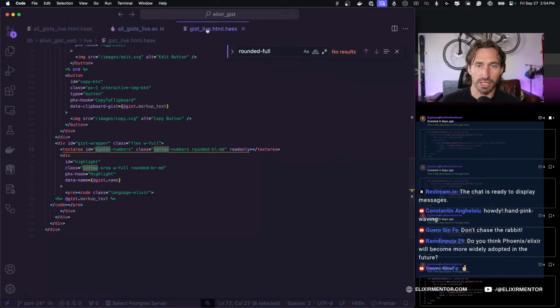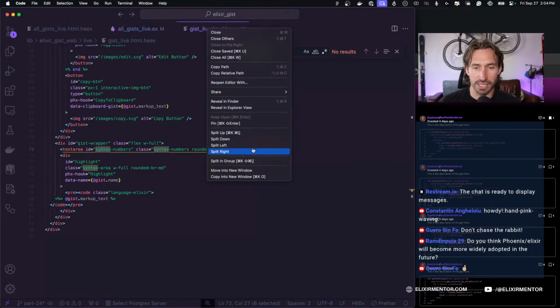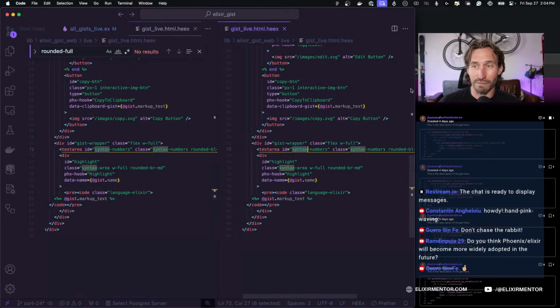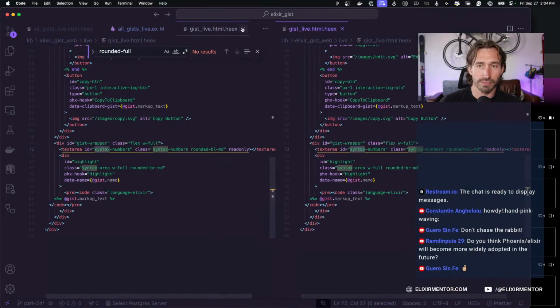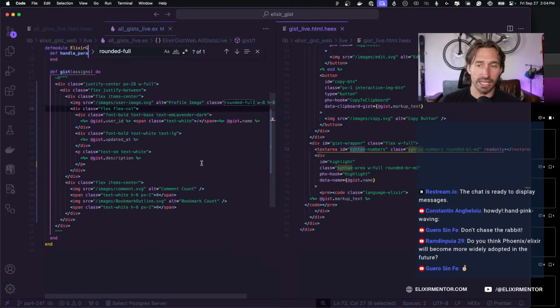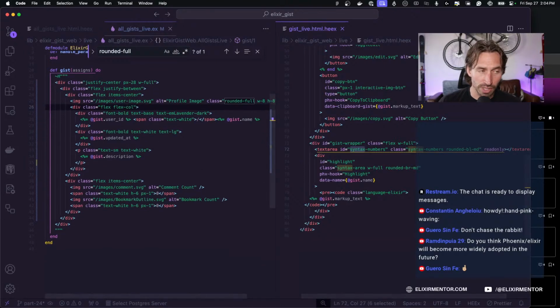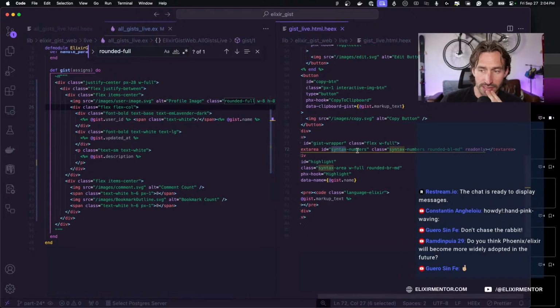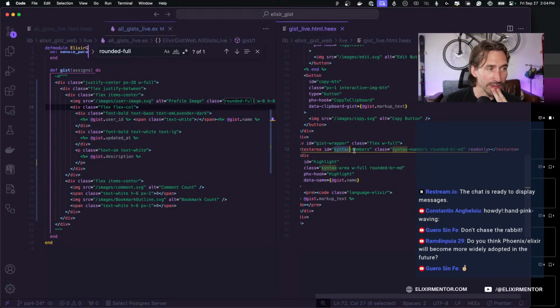Let me shrink that, and I'm going to just split this to the right so we can have both things open. And then I can kind of cheat and read some code. All right, so we're going to create our text area. We have syntax numbers. It's going to be read-only. Just preview.